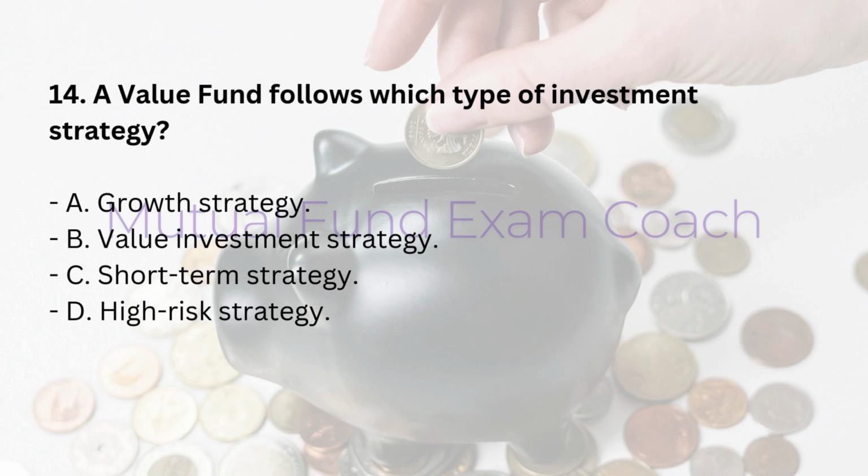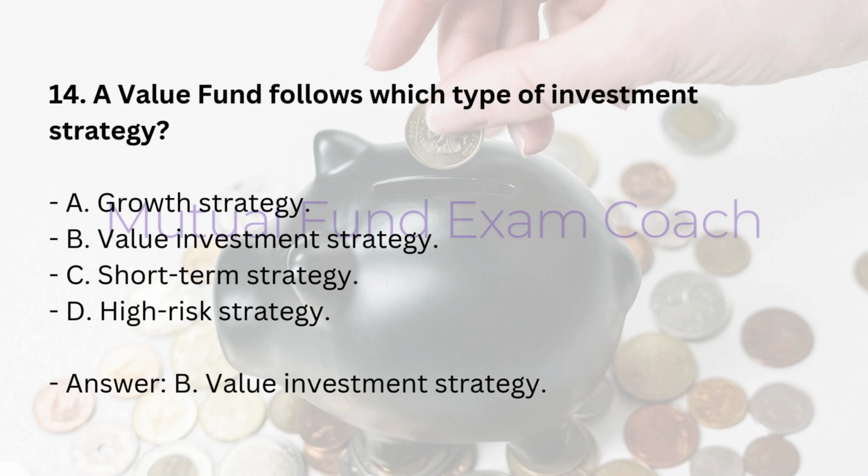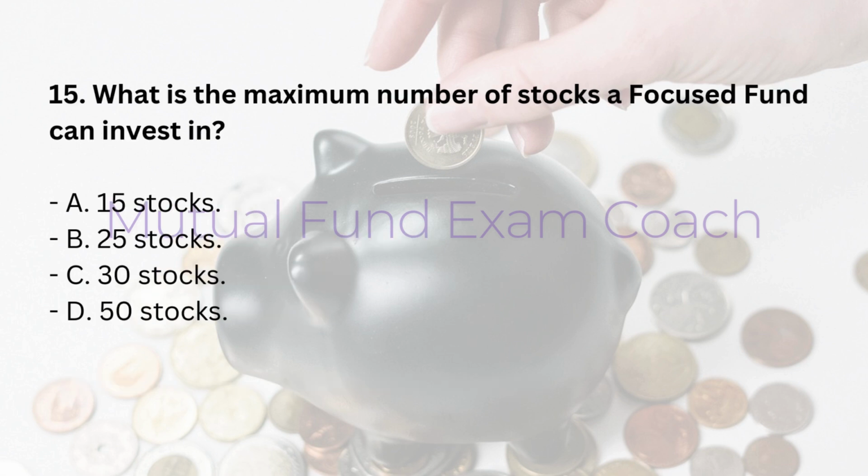C. Short-term strategy. D. High-risk strategy. Answer: B. Value investment strategy. 15. What is the maximum number of stocks a focused fund can invest in? A. 15 stocks. B. 25 stocks. C. 30 stocks. D. 50 stocks. Answer: C. 30 stocks.